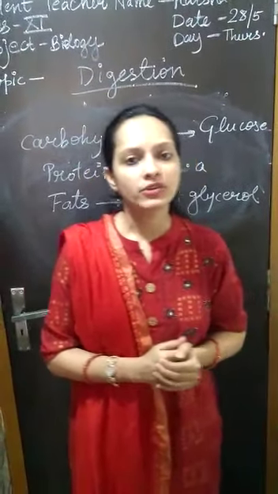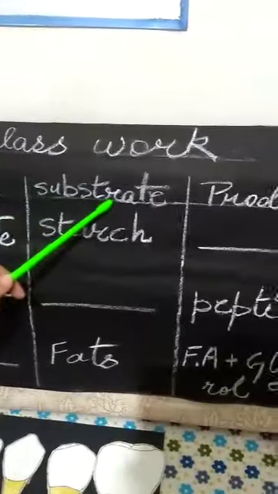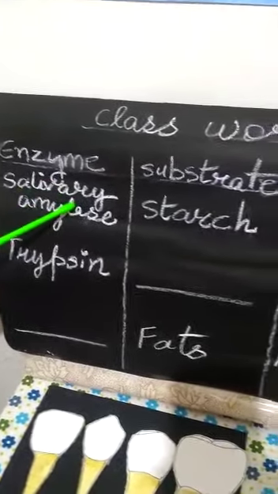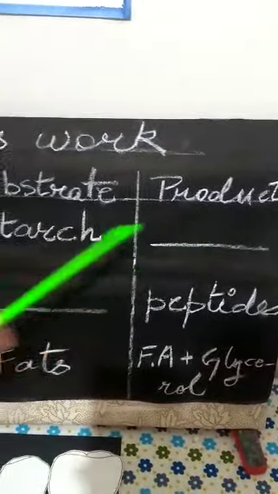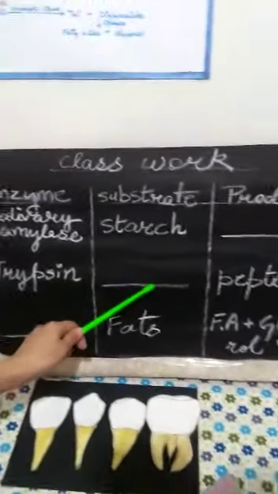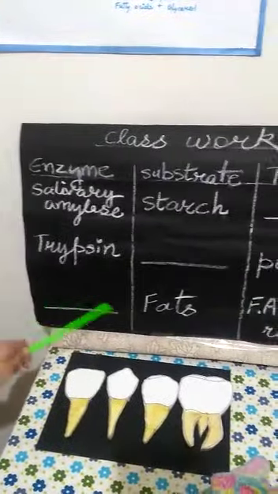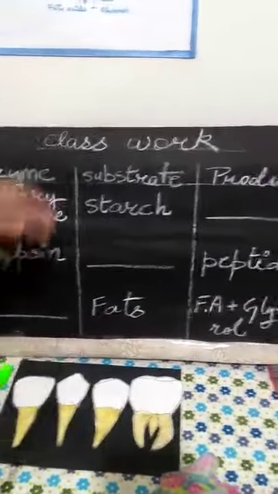Very good. Now children, look at your classwork. This is your classwork, children. These are the names of the enzymes. These are the names of the substrate and the products. First example, the enzyme salivary amylase acts on starch and breaks down into what? The trypsin enzyme acts on what to break down into peptides? And which enzyme breaks down fats into fatty acids and glycerol? So you may do your classwork, and this is your homework, children.